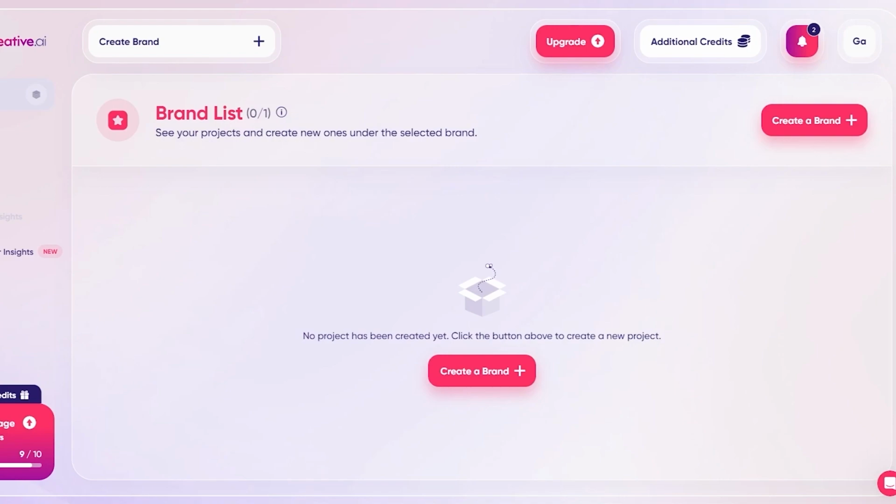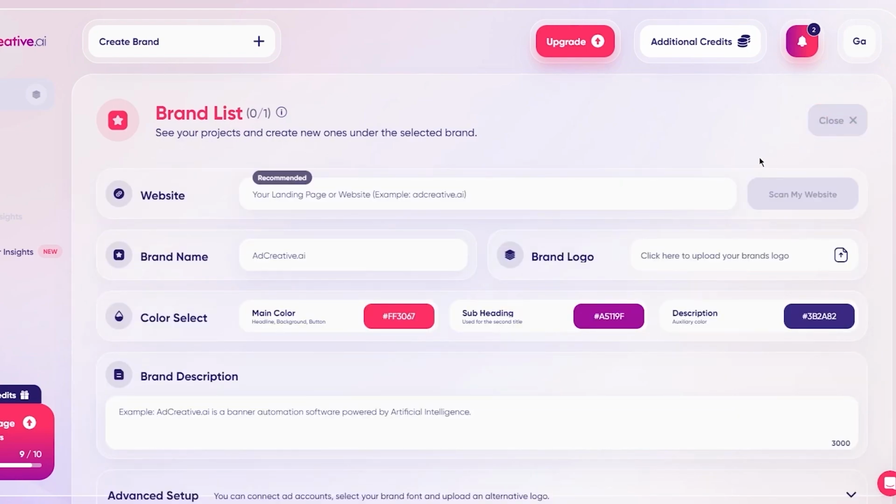So basically, to get started with your creation, what you're going to do is you're going to click on create a brand. And once you're over here, you're just going to go ahead and fill out everything that you need to get started, like your name, logo, color, theme, brand description, brand type, which could be your e-commerce, local business, and a whole lot of other things. So basically, over here in website, brand name, and all this stuff, you're going to go ahead and start adding all the things that are important for you.